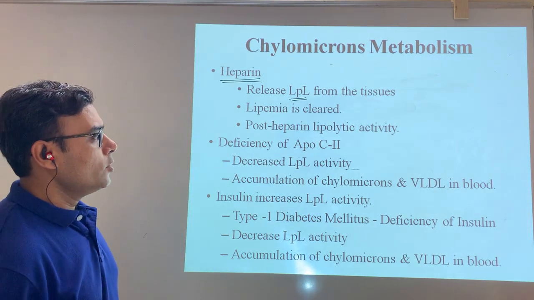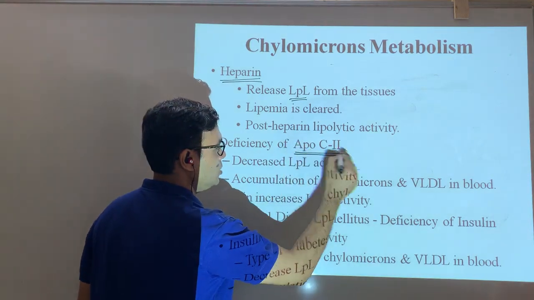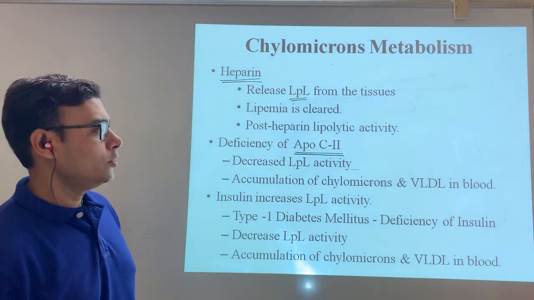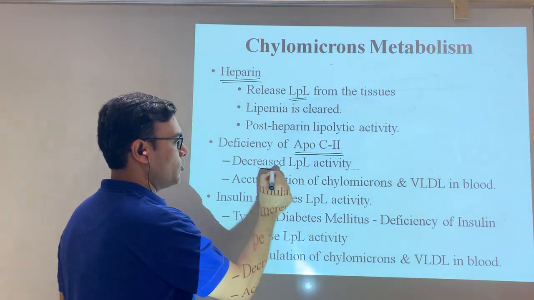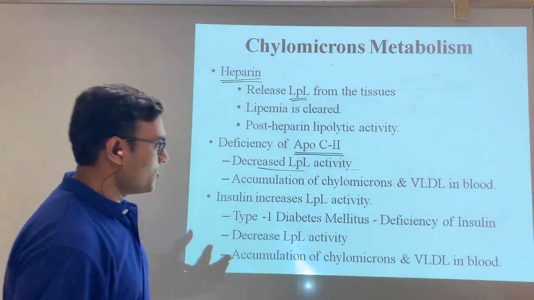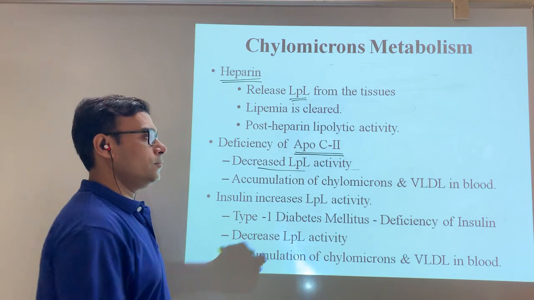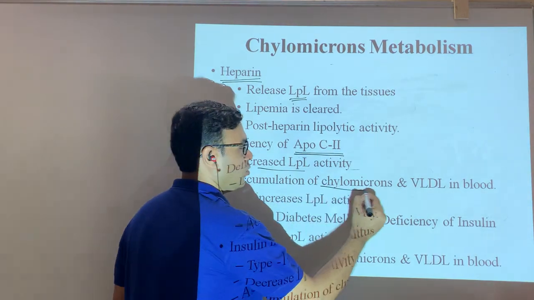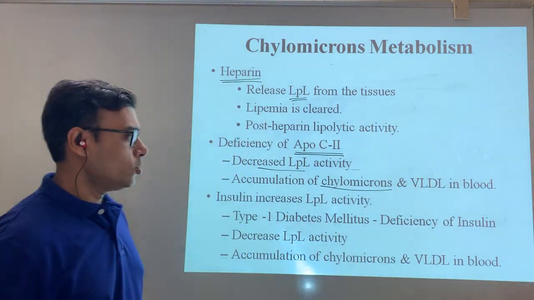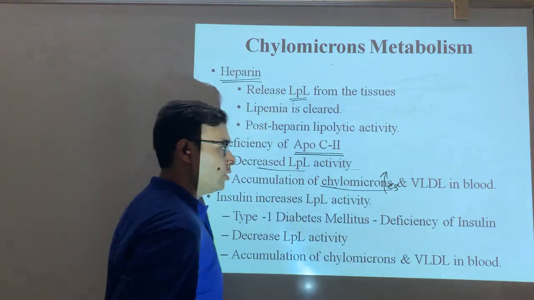But clinically we have to understand, if the patient has a deficiency of apolipoprotein C2, then obviously there is decreased lipoprotein lipase activity. If there is decreased lipoprotein lipase activity, then breakdown of chylomicron will not happen. And if the breakdown is not there, that particular molecule might increase in the circulation.